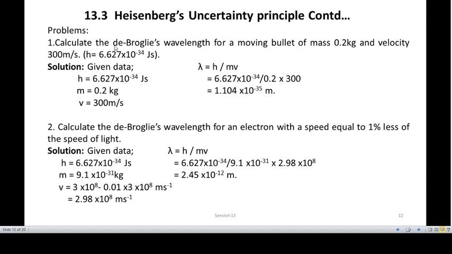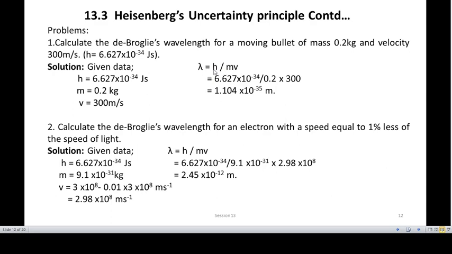Calculate the de Broglie wavelength for a moving bullet of mass 0.2 kg and velocity 300 meter per second. h is given to be 6.627 into 10 to the power minus 34 joule second. Now, according to de Broglie equation, lambda is equal to h divided by mv.